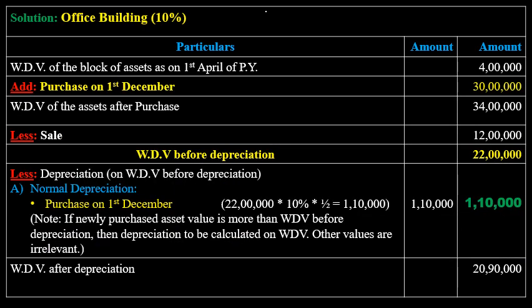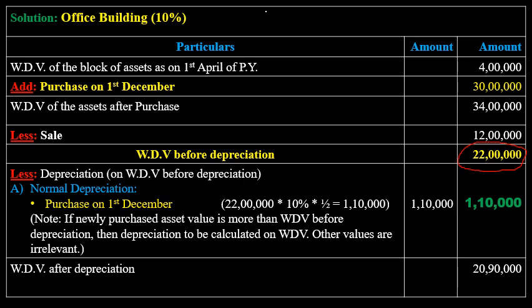The next block of asset is an office building which carries 10% rate of depreciation. Written down value as on 1st April of the previous year 4 lakh. Then purchases in the month of December 30 lakh. Then written down value of the assets after purchase 34 lakh. Then sale in the previous year 12 lakh. Then written down value before depreciation is 22 lakh. This is the value for the depreciation. Next, depreciation, only normal depreciation.